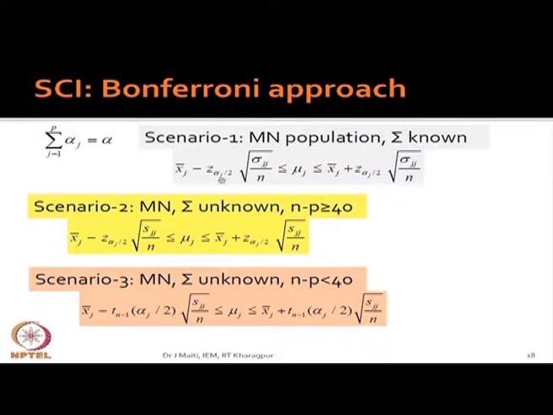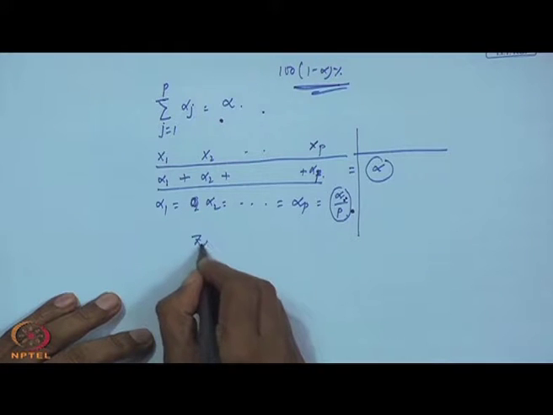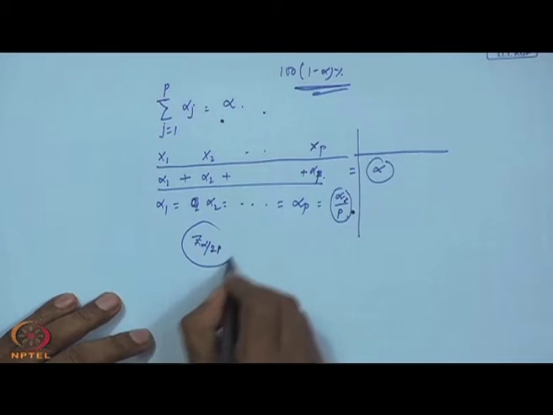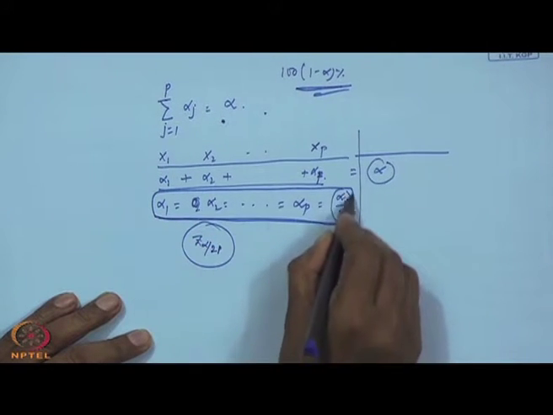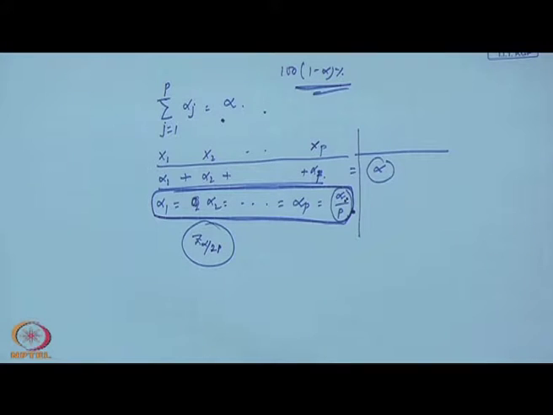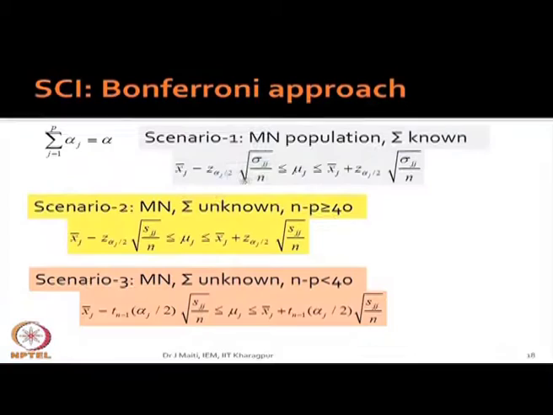Now, instead of z alpha by 2, you are writing z alpha j by 2, and here also z alpha j by 2. Now, if you give equal weightage, then this will be z alpha by 2p, and when this condition is satisfied, this will be z alpha by 2p, this will also be z alpha by 2p.